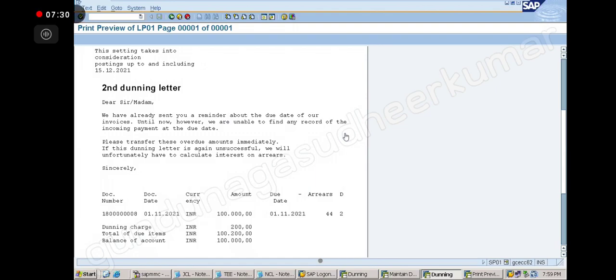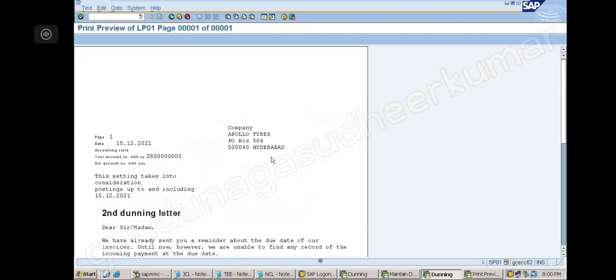Sir, there is no full postal address there now, sir. Customer postal address, because we have not maintained the customer address, post box number. Right now, house number also is there. Correct. So in this standard form, these are the fields it is picking up. If you want further details, this form needs to be changed. Who has to work on the form? Barabar has to work on it. You will inform him. Now the client wants a full address along with this. Please change the form, he will make the change. Why? Because we are posting this now, that's it.